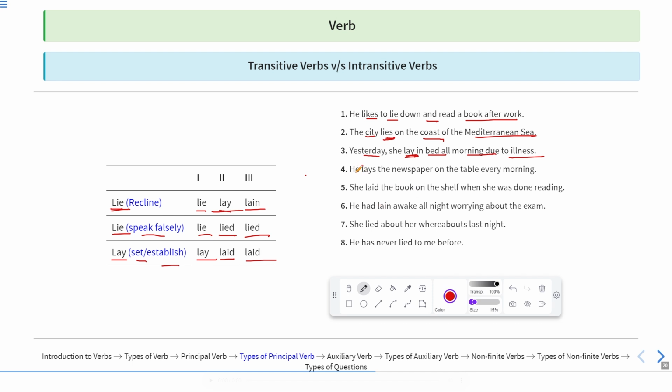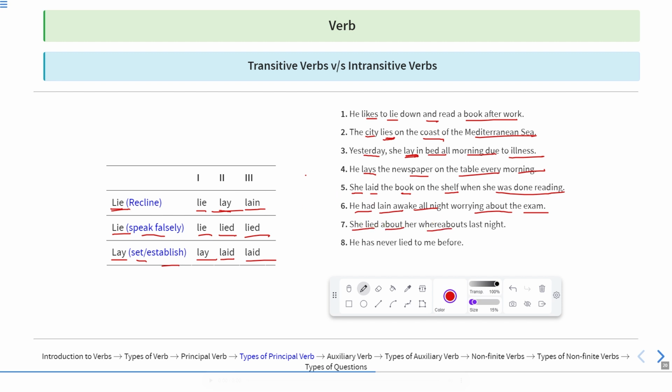He lays the newspaper on the table every morning. Now, what does he do? He lays, or puts, or keeps the newspaper on the table every morning. She laid the book. It means she kept or put the book on the shelf when she was done reading. He had lain awake all night worrying about the exam. It means he did not sleep at all.